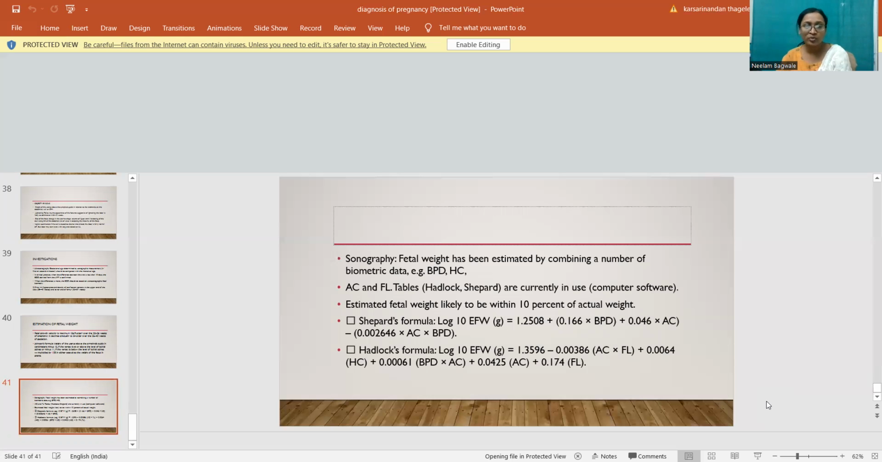In Shepard formula, there is log 10 EFW grams equal to 1.2508 plus, in the bracket, 0.166 into BPD, bracket close, plus 0.046 multiplied by AC, minus 0.002646 multiplied by AC multiplied by BPD. This is Shepard formula. And second is Hadlock formula.